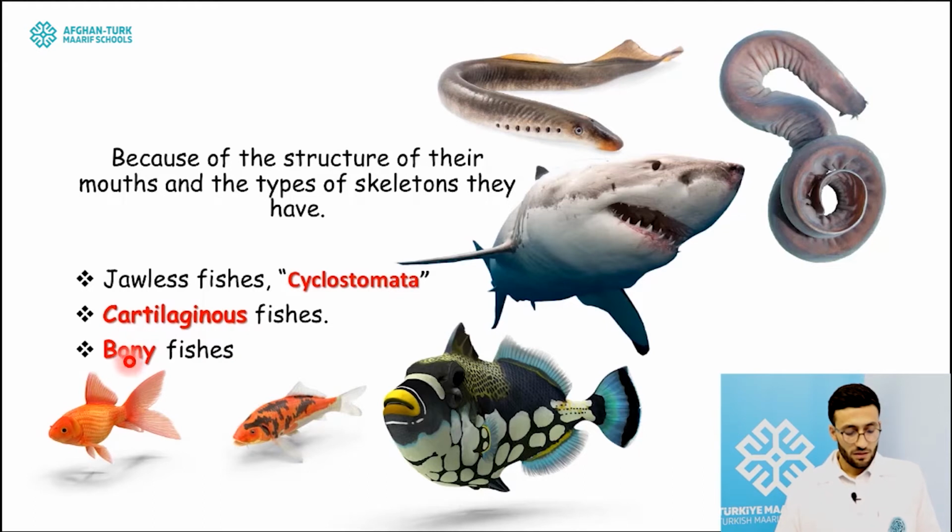The final broad category of the fish is called bony fish. Bony fish are quite diverse and mainly contain 95% of the fish. So in this slide, you know the main point of why scientists divided the entire fish into three categories: cyclostomata, cartilaginous, and bony. The cause was the structure of their mouth and the type of their skeleton.